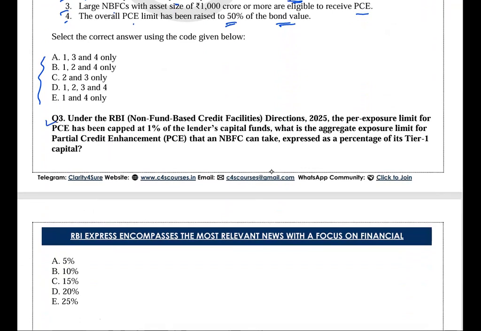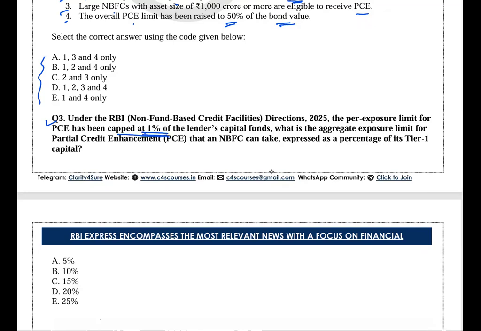See, under the RBI non-fund based credit facility direction, the per exposure limit for PCE has been capped at 1% of the lender's capital fund. This is one of the statements, and this is one of the facts as well.